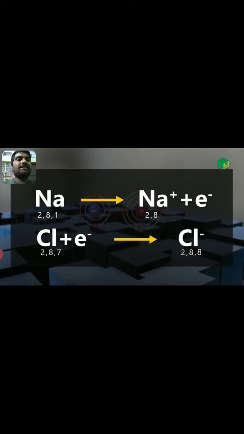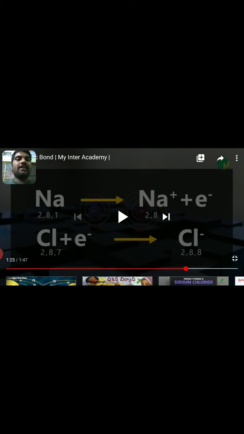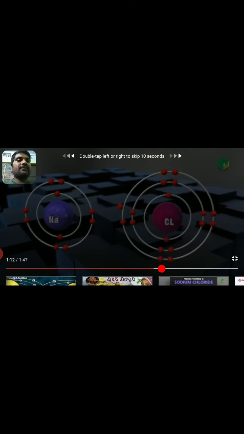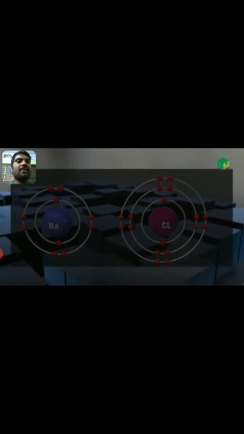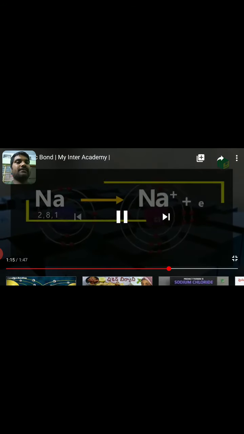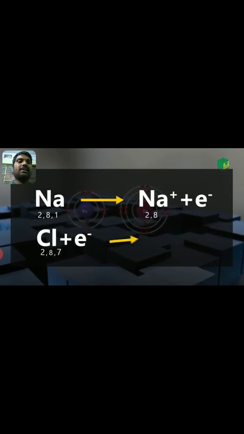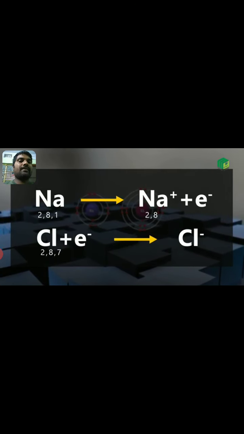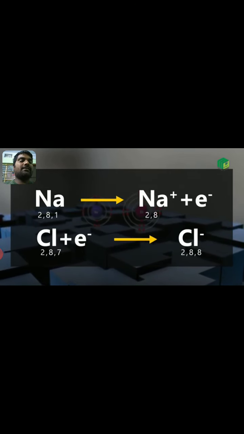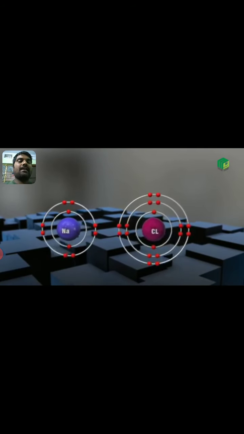Okay, and next chlorine, that last electron was gained by the chlorine. The atomic number of chlorine is 17. So here chlorine gains 1 electron from the sodium and forms Cl minus. Okay, once again look at the equations. Cl gains 1 electron from the sodium and it forms Cl minus. That negatively charged ion is called the anion.